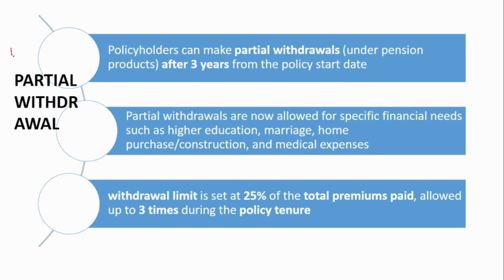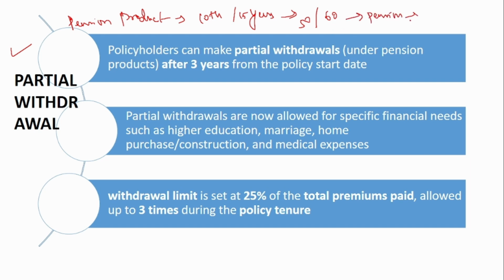The next change is partial withdrawal. This is for a pension product. What happens in a pension product is that you pay the premium for around 10 years or 15 years, however many years the scheme says. Then after a particular age, not necessarily after 60, some insurance products provide it even after 50, you will get a regular pension, on a yearly, quarterly or monthly payout basis, whatever option you have chosen. The pension payout will be done accordingly.